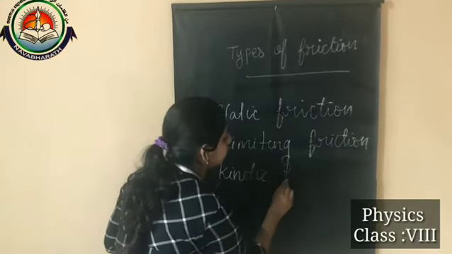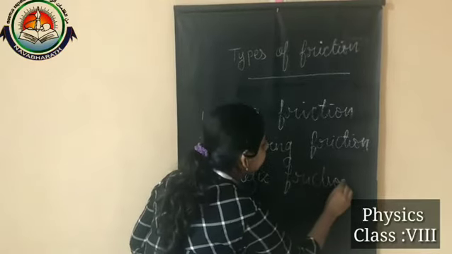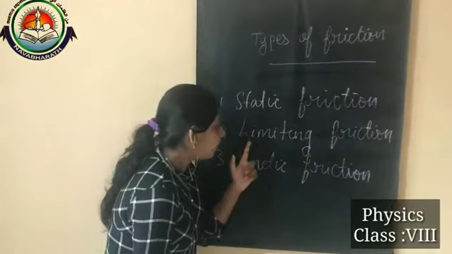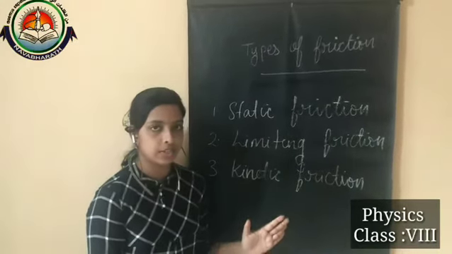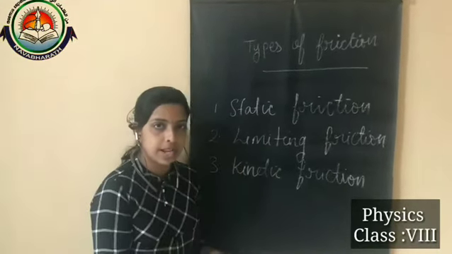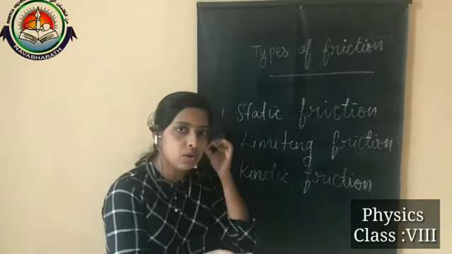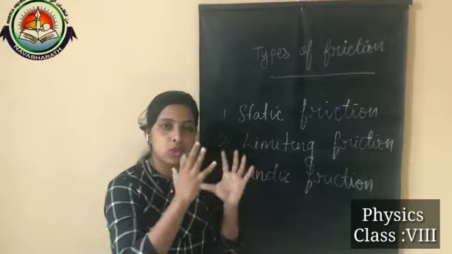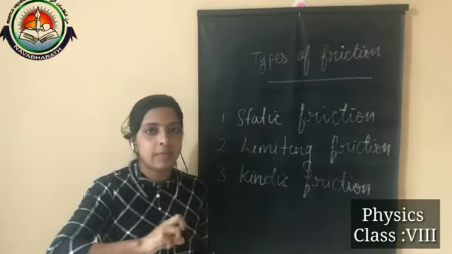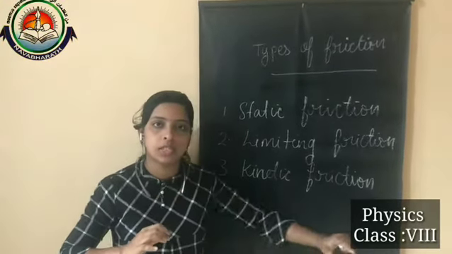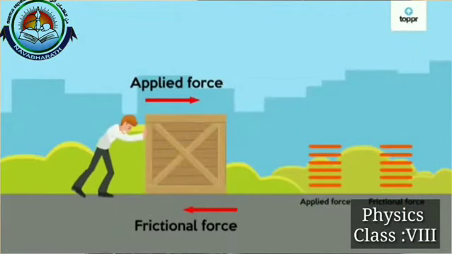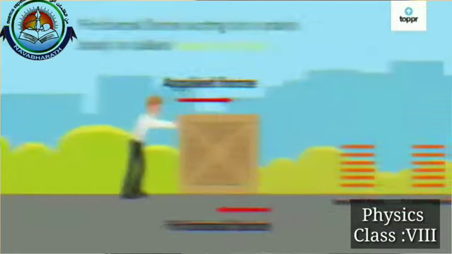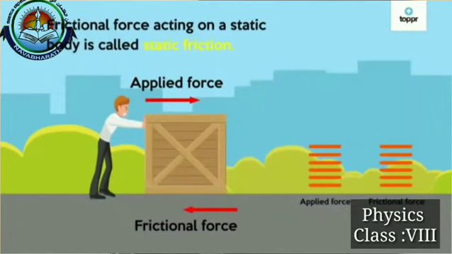And the third type of friction is kinetic friction. Kinetic friction means, we already discussed limiting friction, right? We apply force, and the object just starts to move. Again we apply more force towards this heavy box, and the heavy box slides over the surface. That means the object, or the heavy box, comes into a state of motion. That is considered as kinetic friction.